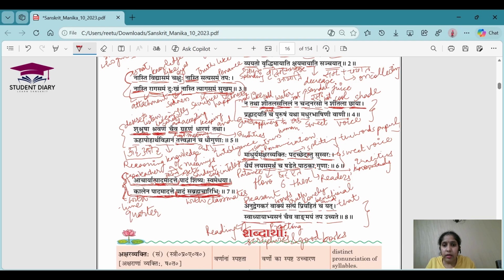I think I have written the spelling wrong. Practicing them. Cha ev means and. Vangmayam tapaha we know, right? The penance of speech. Uchyate means said or it's called. Fine. So now in the last shloka, again the poet is telling us the definition of Vangmayam Tapaha, what we actually call the penance of speech.